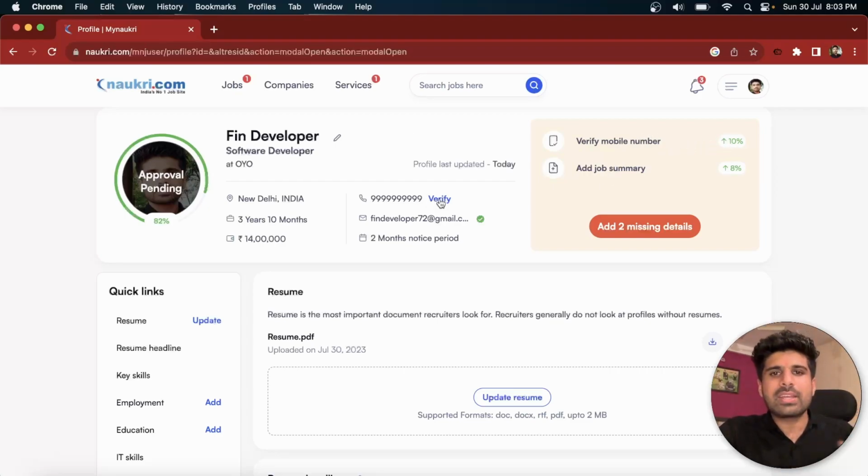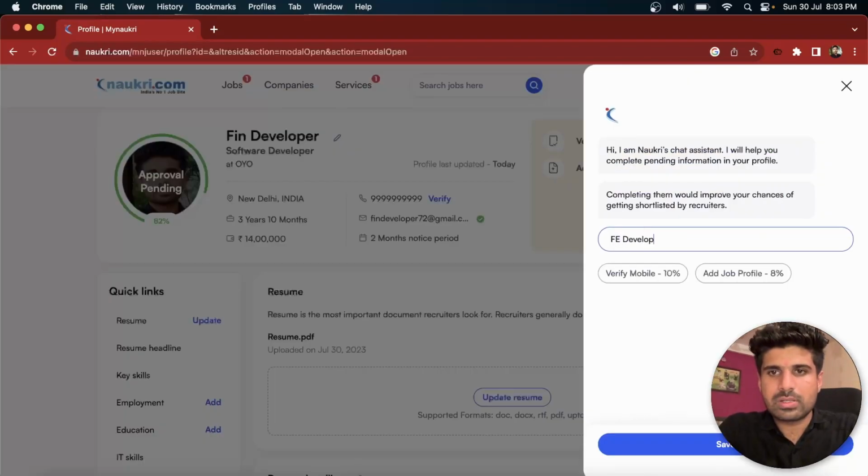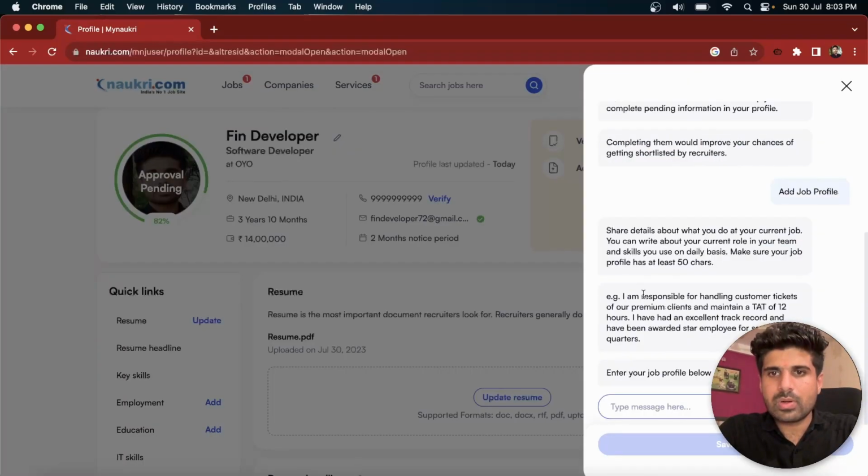I'm not adding my phone number here due to security, but if you add this number, it would become 92, right? If you verify your mobile number, it would increase your percentage by 10, so it would become 92. And if you add a summary, just add a summary. So just front-end developer and make it save. Okay, so I need to enter it.